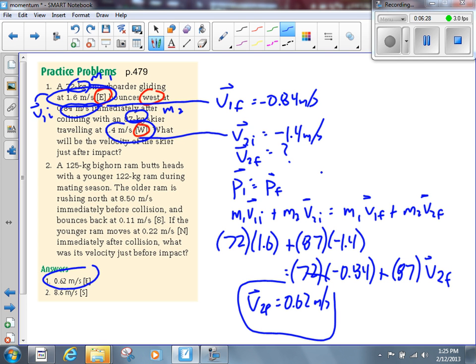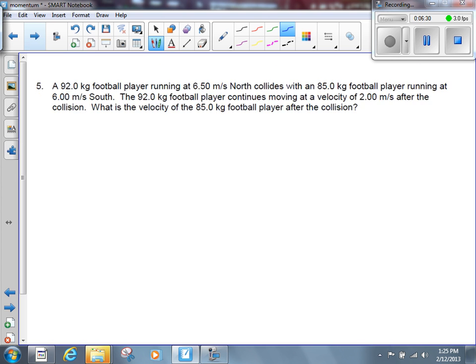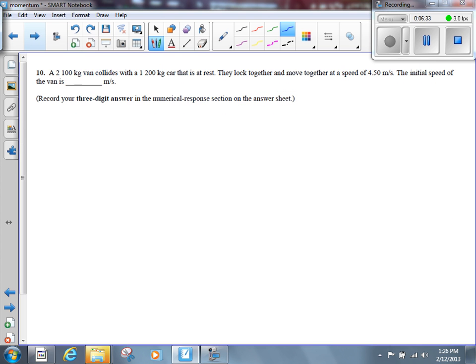All right, we also had those 3 multiple choice questions. Those 3 multiple choice questions were 10, 13, and 14. Number 10 is a relatively straightforward question. It says a 2,100 kilogram van collides with a 1,200 kilogram car that's at rest. They lock together and move off with a speed of 4.5 meters per second. What's the initial speed of the van?